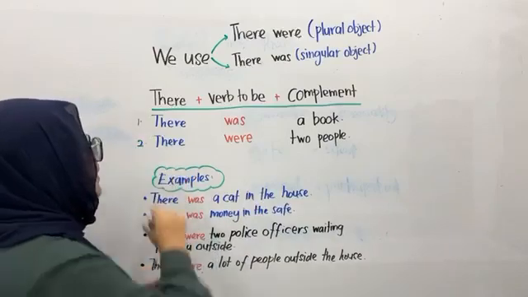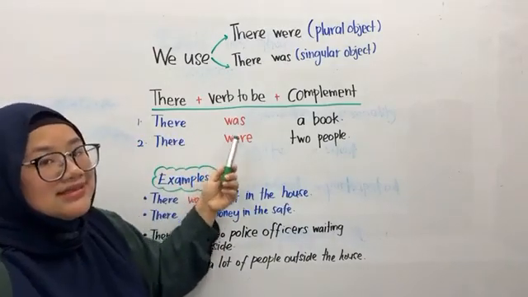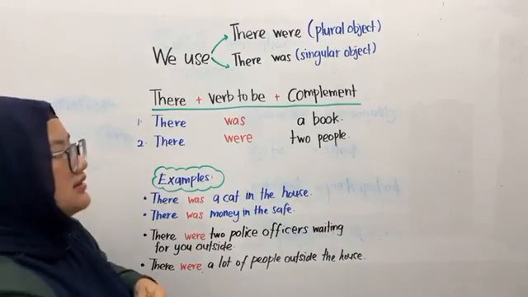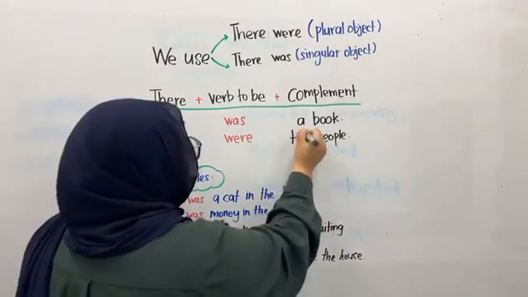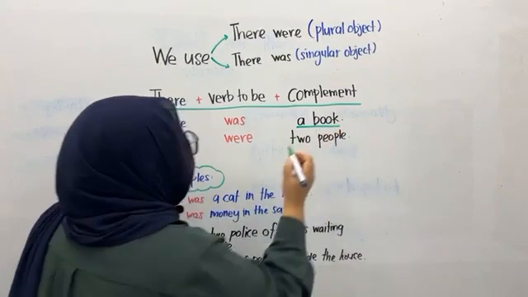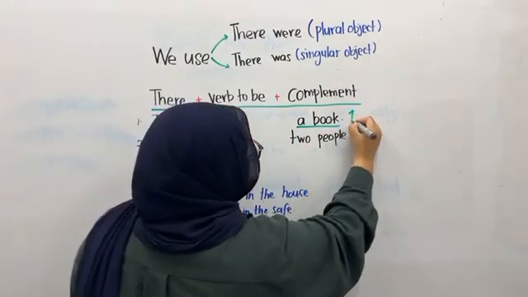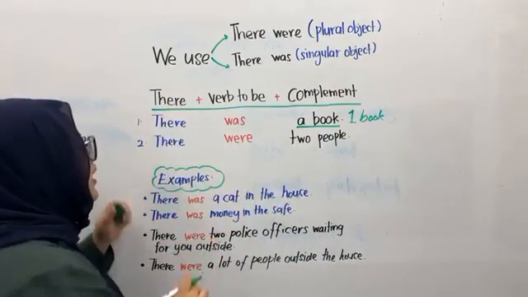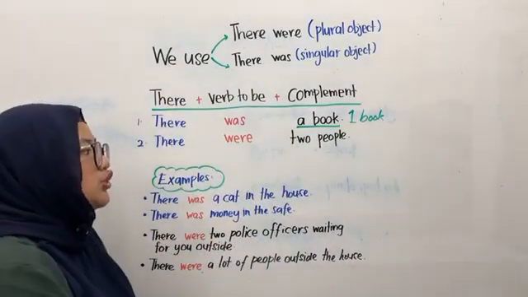Alright, so the first one, there was a book. A book here is distinguished as a singular object. They only have one book, which means one book only. How about the second one? There were two people.